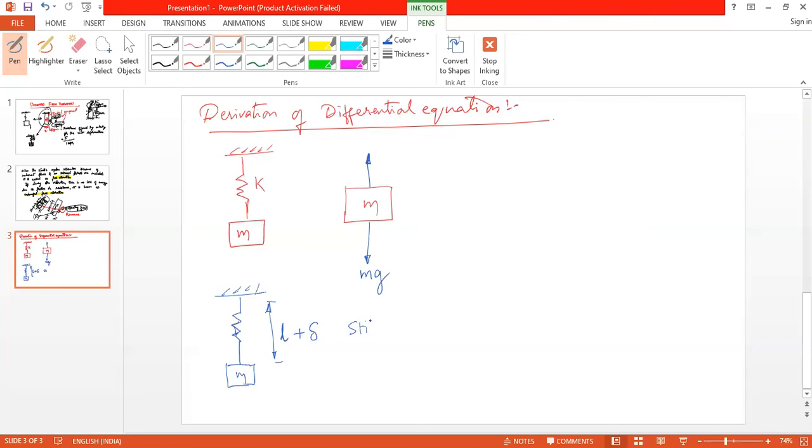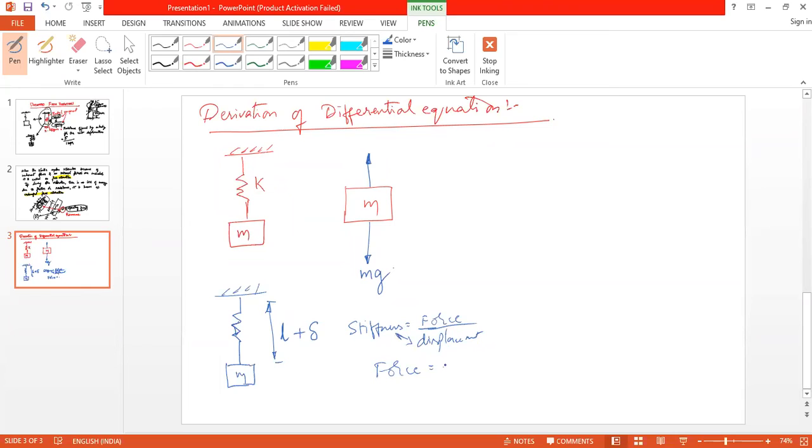So what is stiffness? Stiffness is equal to force by displacement, right? Yes, sir. Or force is equal to stiffness into displacement.